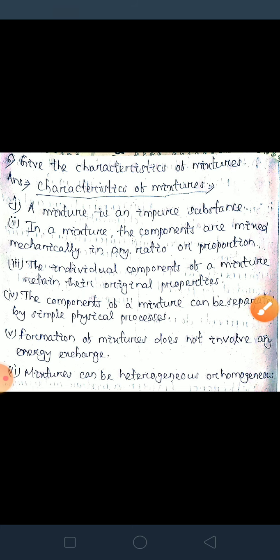In this way, your second chapter is finished: elements, compounds and mixtures. Read it properly and know what is an element, what is a compound, what is a mixture. Then it is easier for you in future, because if you know elements, compounds and mixtures properly, then only you can understand what is given in chemistry. Without elements, compounds and mixtures we can't understand anything about chemistry.